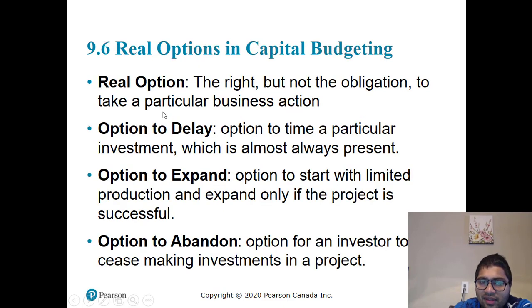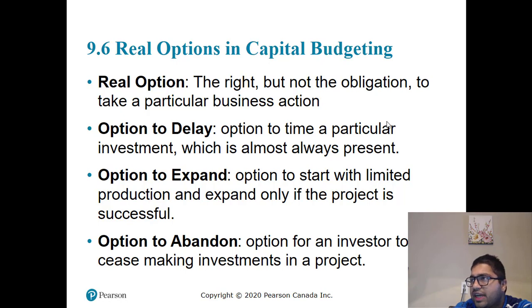Now there are real options in capital budgeting. Real options are the right but not the obligation to take a particular action. In real life, there are different options available to you on a project. You can delay the project, so you can see what is the impact of delay on NPV.